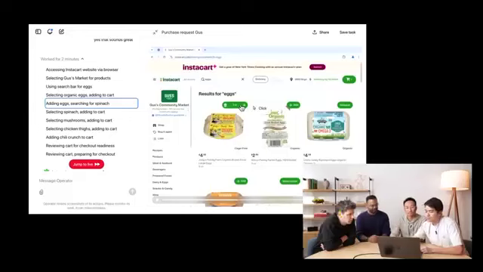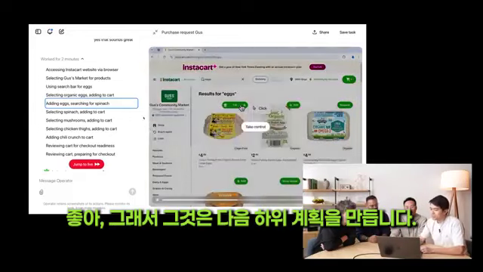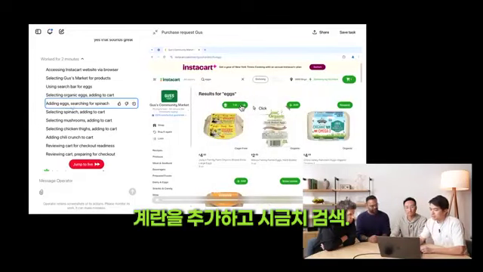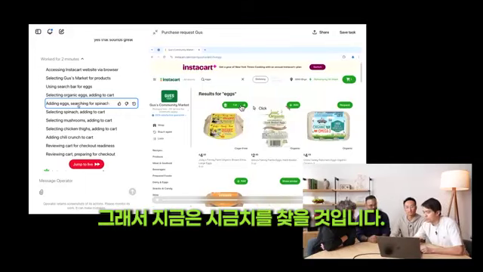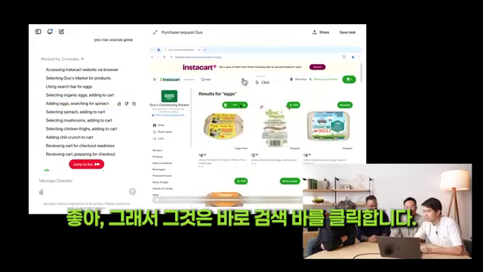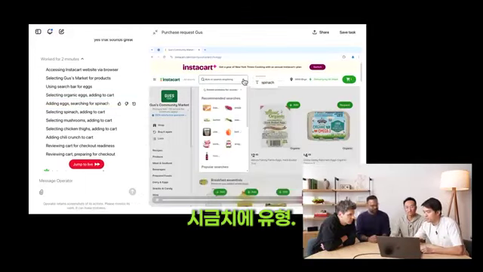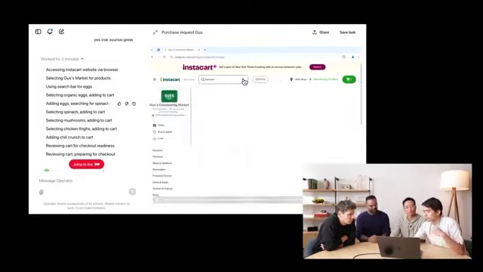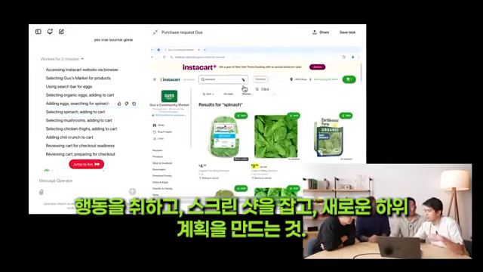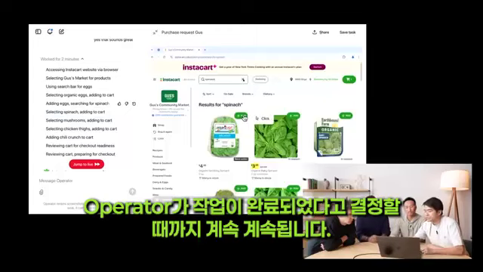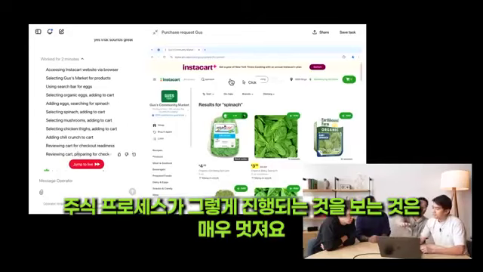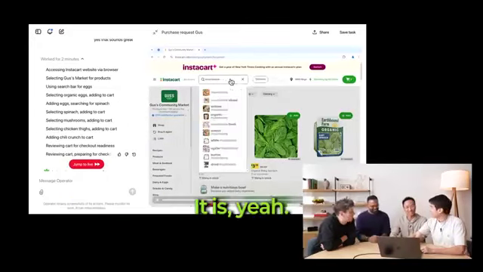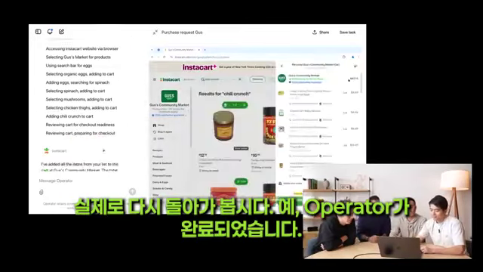Let's see what it does next. OK, so it creates the next subplan, which is adding eggs and searching for spinach. So it's probably going to search for spinach now. OK, so it clicks on the search bar right there. It types in spinach. So this loop of taking actions, grabbing screenshots, and creating new subplans, it just keeps going on until Operator decides that it's done with the task. And then it goes back to you. It's very cool to see its thought process going like that. It is, yeah. So let's actually go back to live.